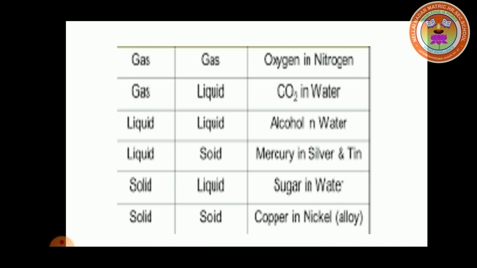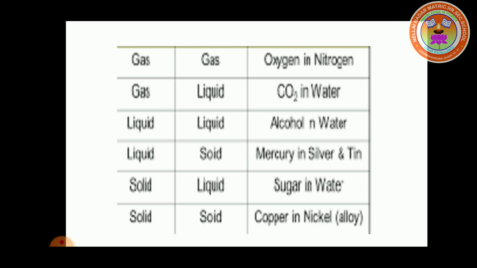Next, liquid-solid mixture. For example, mercury in silver tin. We know mercury is a liquid metal and silver tin is a solid metal. When we mix silver tin with mercury, it is called silver tin amalgam, because any metal mixed with mercury is called an amalgam. Silver tin amalgam is called dental amalgam, because dentists use this amalgam to fill the cavities of the teeth.